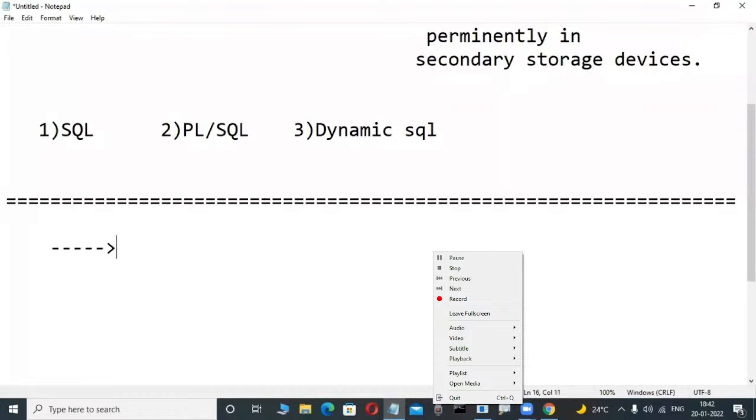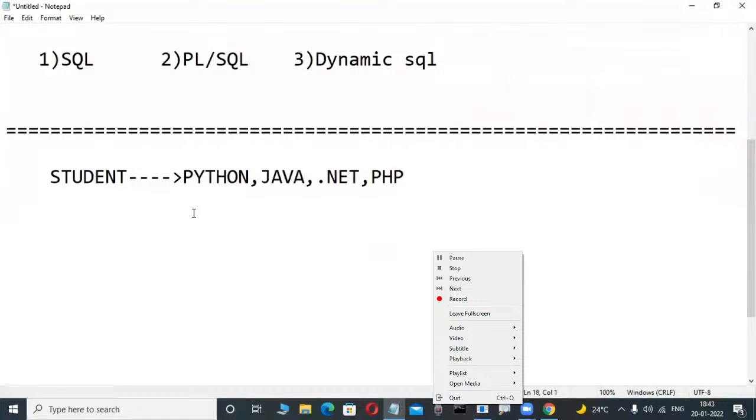First, from the student point of view. Suppose so many students are only learning front-end courses. Nowadays Python they are learning. Otherwise they are learning Java, these types of front end, otherwise .NET, ASP.NET, web-based applications, and PHP. These types of front-end applications they are all learning. These persons are web-based application programmers. Web-based is also possible in Java or Python. Okay, yes. These web-based application programmers, on the project side, compulsorily need minimum knowledge